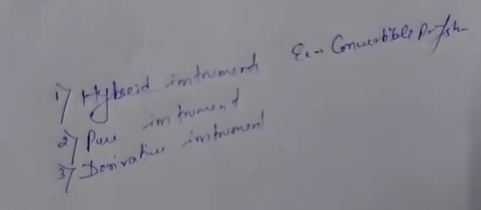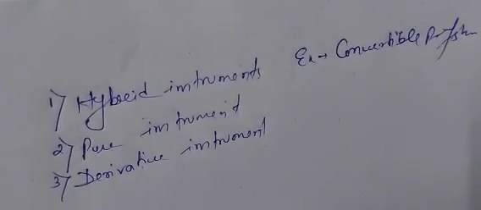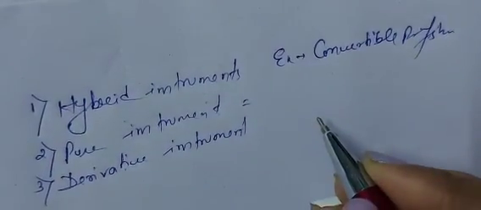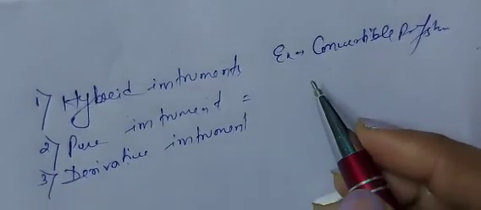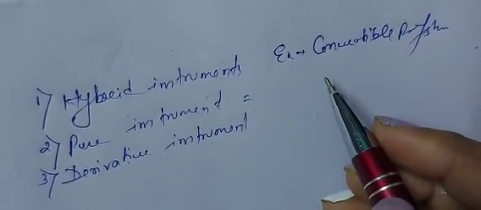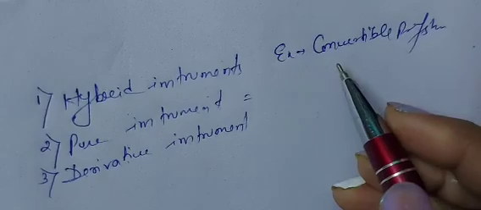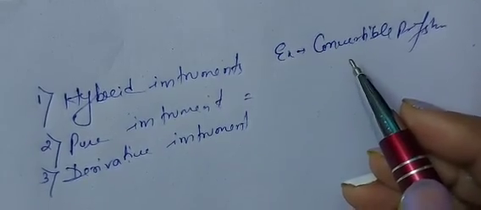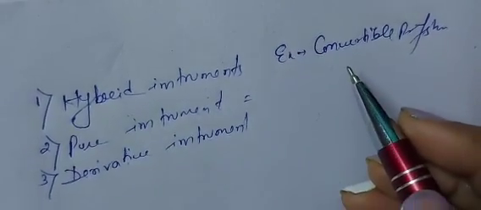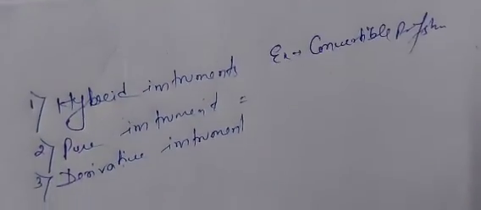Pure instruments are the instruments issued with their basic characteristics or basic features, like normal preference share and normal equity share.